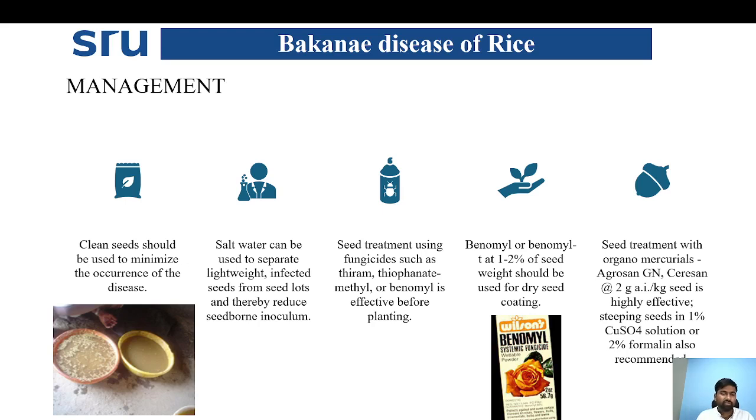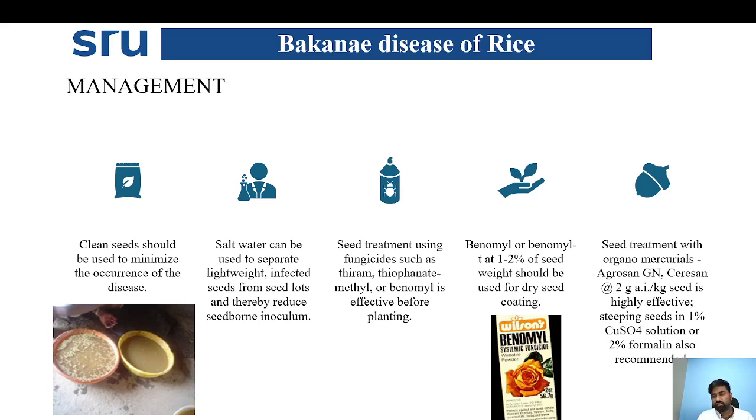Coming to management, one is clean seed. Clean seed should be used to minimize the occurrence of the disease. Salt water treatment we can give. Those floating seeds, which are usually infected by the fungus, we can remove. Seed treatment using fungicides such as Thiram, thiophanate methyl, benomyl is effective before planting.